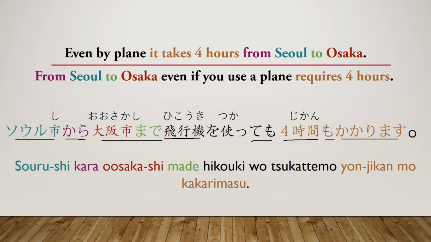Even out of all the other options of ways to travel from Seoul to Osaka, it's still going to take 4 hours. So the mo is implying that there's going to be multiple routes, and this one is still or also going to take 4 hours, or at least 4 hours, or it's still going to take some time. It's also going to take some time. So in this instance, the temo is going to be used to emphasize this.